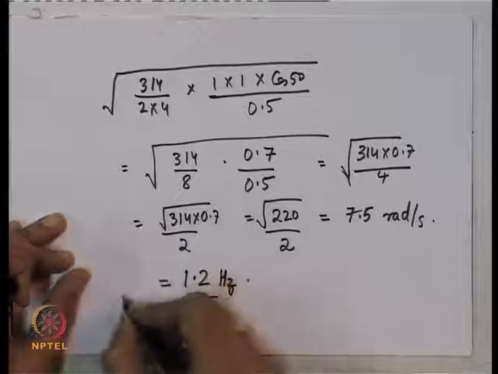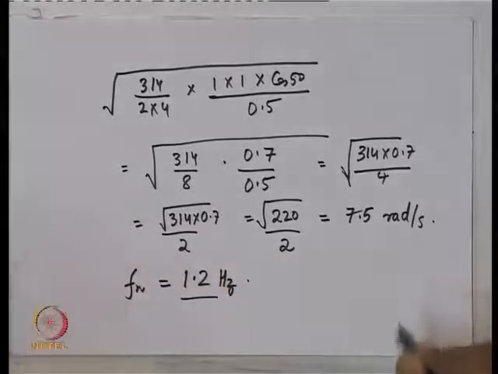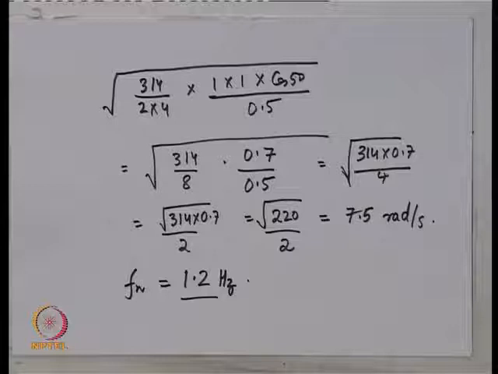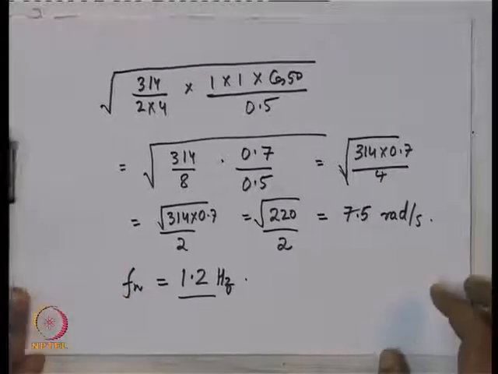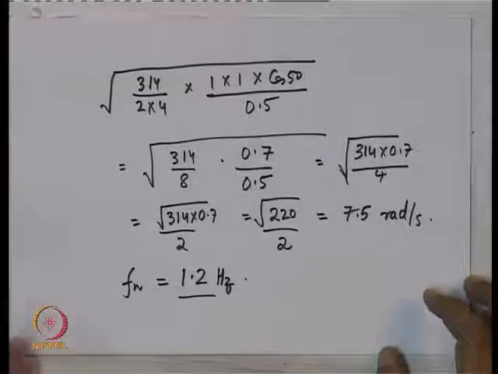So, this is basically the natural frequency of oscillations which you will see if the system is subjected to small disturbances. If you are at the stable equilibrium point and if I give a push, in that case you will get an oscillation.